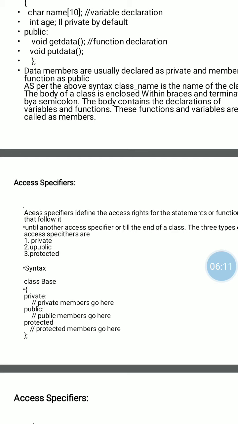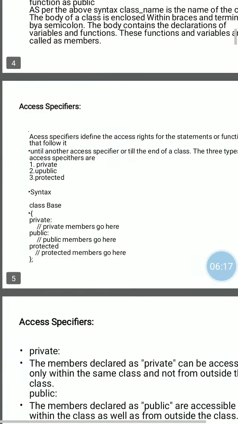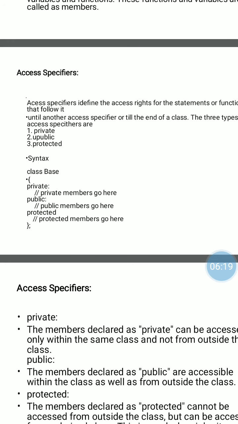For example, in a class, private members go first, then public and protected. There are three access specifiers. Your data members and member functions may be private, public or protected.